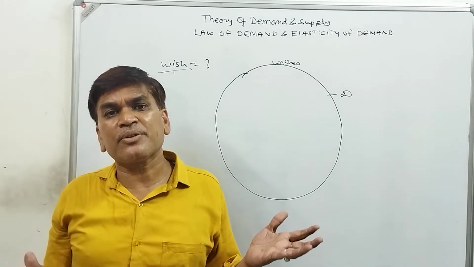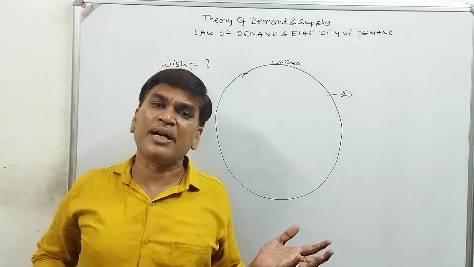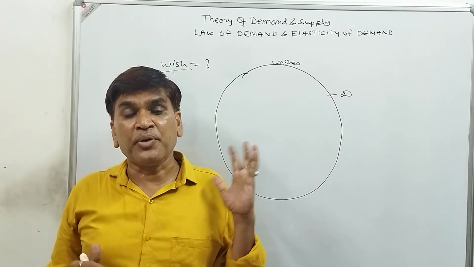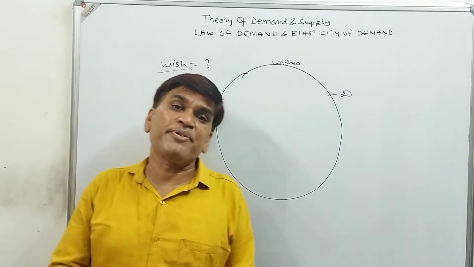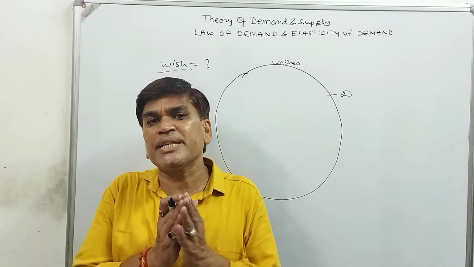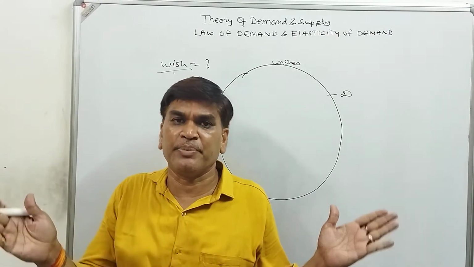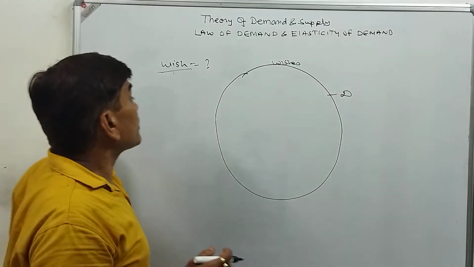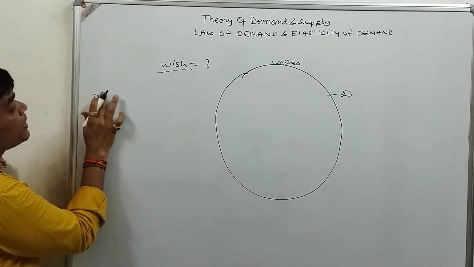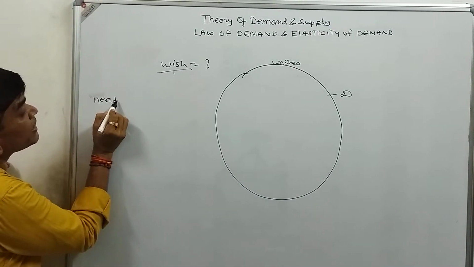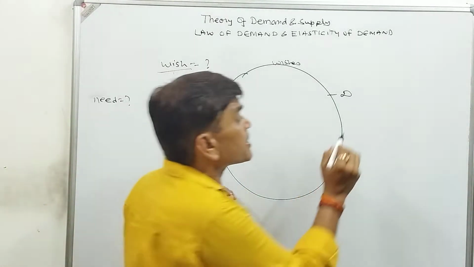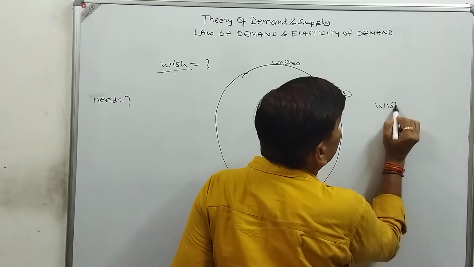If you are walking on the road, you may have the wish that I might be the owner of this road. If you see a very good car, you may have the wish that I might be the owner of this car. It means wishes require nothing to be done. But the wish will convert into need and demand when our wish is converted into need. The very first, wishes don't require anything.